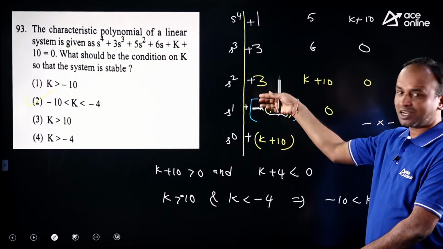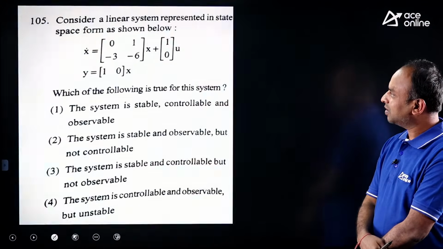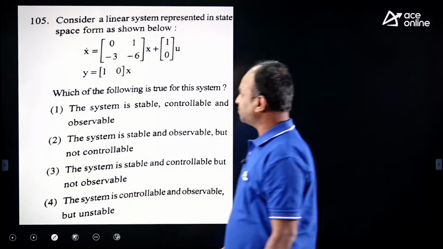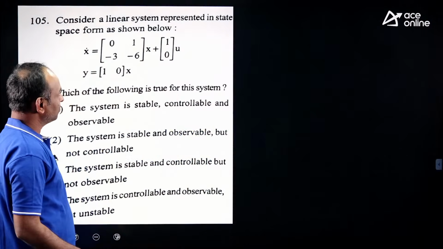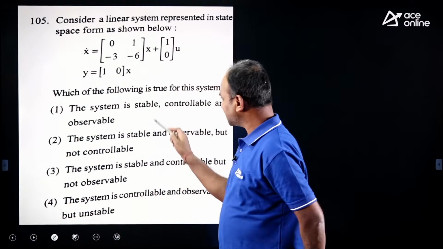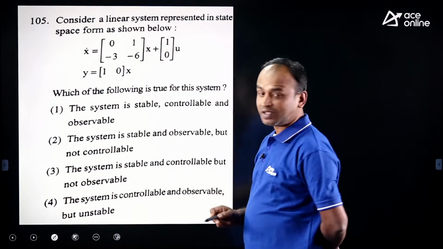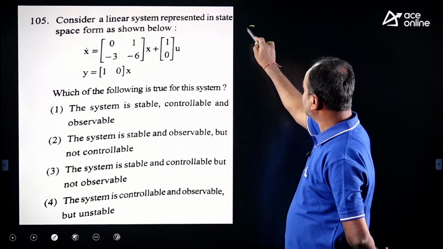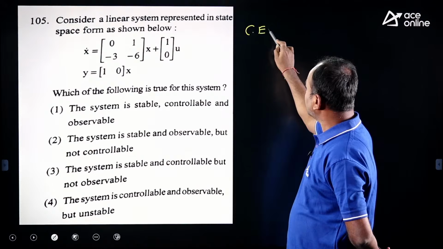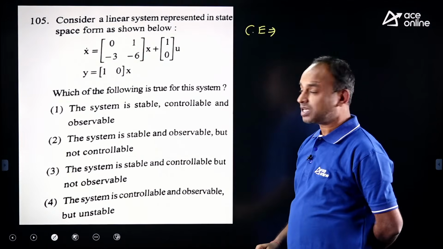Only this question till now we touched the pen to paper. Now this is also a lengthy question. Stability is being asked: stability, controllability, observability. Stability means we need the characteristic equation. Yes, in the classroom we were discussing a nice shortcut technique.